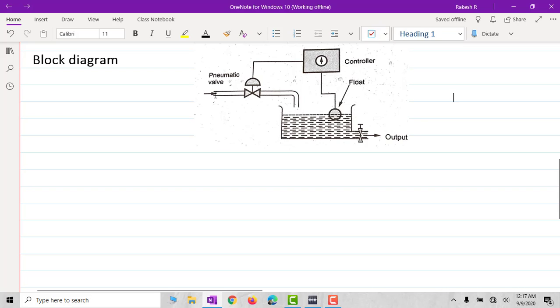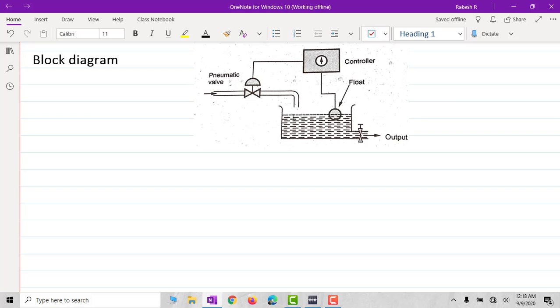So the water flowing from the pneumatic valve will be stopped and the desired level is reached here. Now after that, we will take out the water which is collected inside the tank through the output here. When the water is drained off from the tank, the float comes down, so that the changes will be controlled by the controller to operate the pneumatic valve, and the water starts flowing from the overhead tank to the tank which is fitted here. Right.